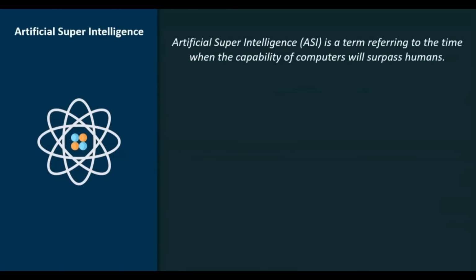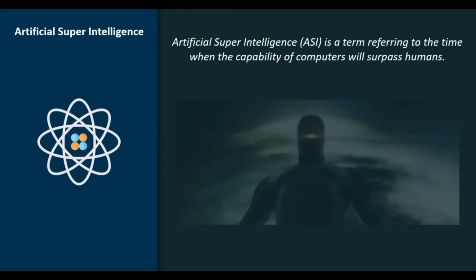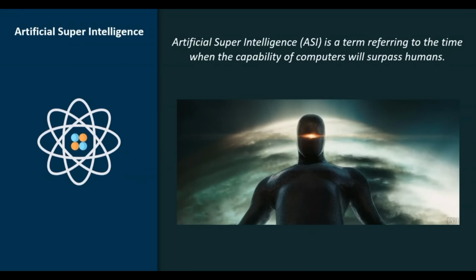Moving on to artificial superintelligence. Now, this is a term referring to the time when the capabilities of a computer will surpass that of a human being. In all actuality, it'll take a while for us to achieve artificial superintelligence.